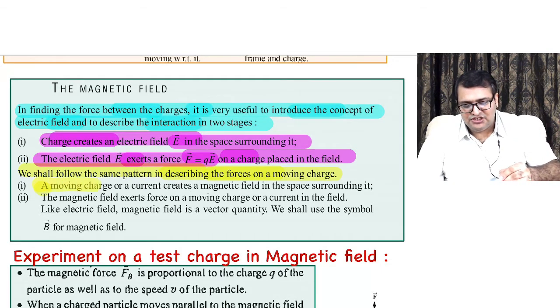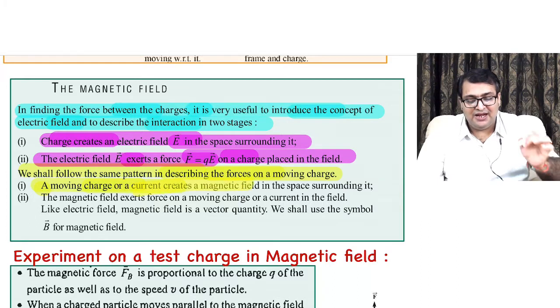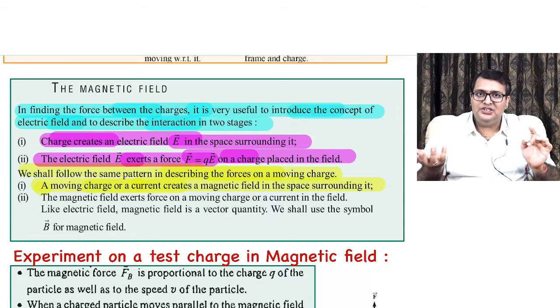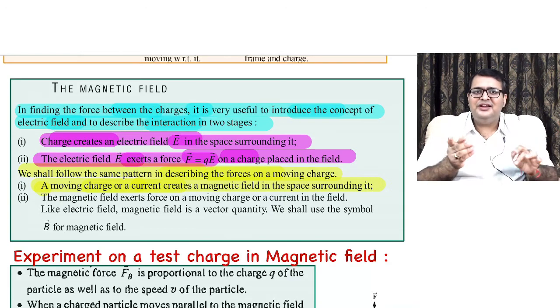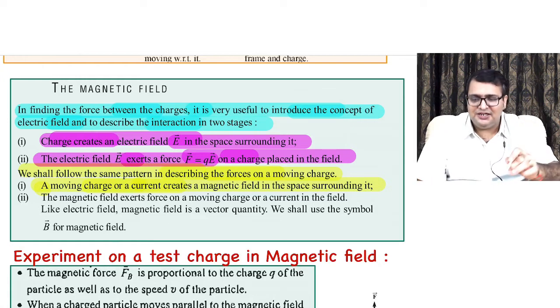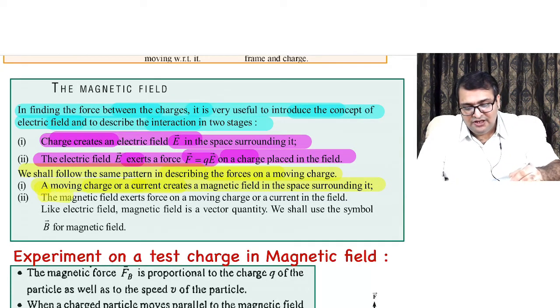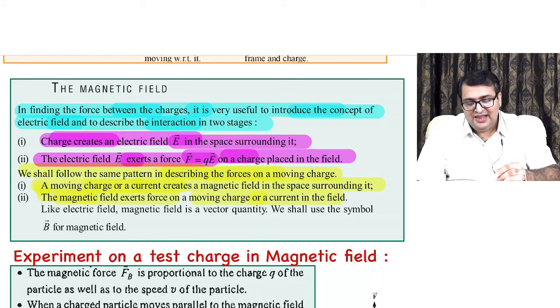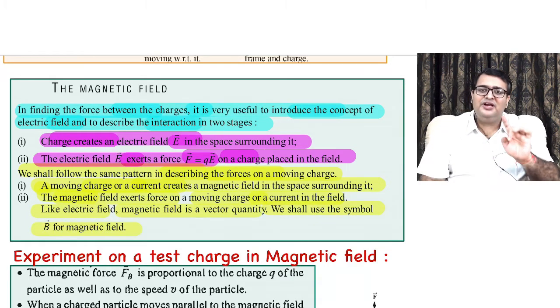First, one moving charge or a current creates a magnetic field in the space surrounding it, a region of magnetic influence, such that when any other moving charge or current comes into that field, it experiences a force, right? Like electric field, magnetic field is also a vector quantity, and we shall use the symbol B vector for magnetic field. Is this clear?